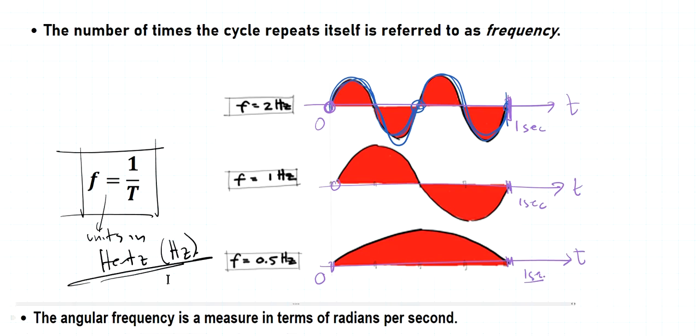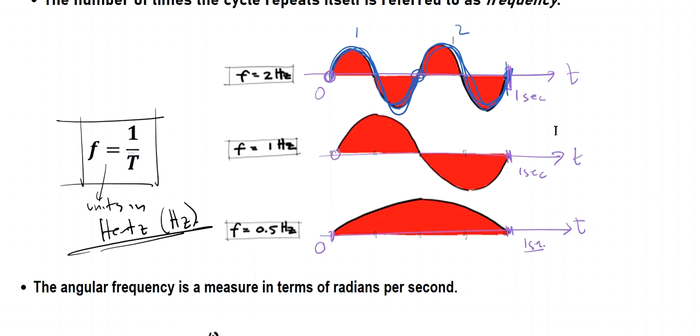When we say 2 hertz, that means in 1 second it has to complete 2 waveforms. Here's one waveform, here's another waveform. So that's 2 waveforms in 1 second. When you say 1 hertz, there's going to be 1 waveform in 1 second.